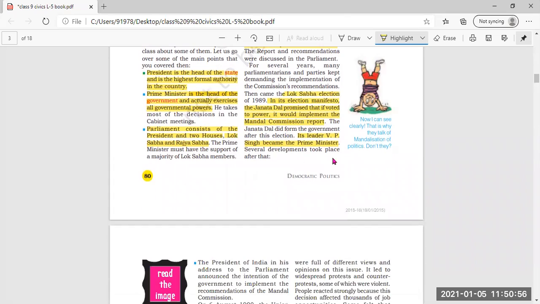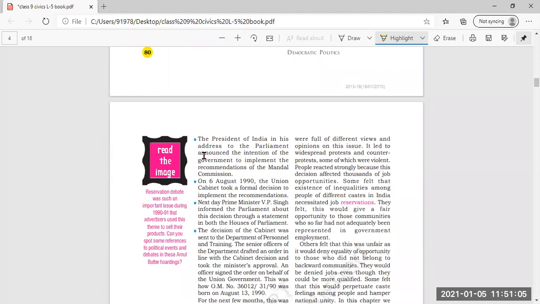Now, several developments took place after that. As soon as Janata Dal came into power and VP Singh became the Prime Minister, many developments took place. First, the President of India, in his address to the Parliament, announced the intention of the government to implement the recommendations of the Mandal Commission. So, first and foremost, as promised by Janata Dal, the recommendation of the Mandal Commission was announced by the President.